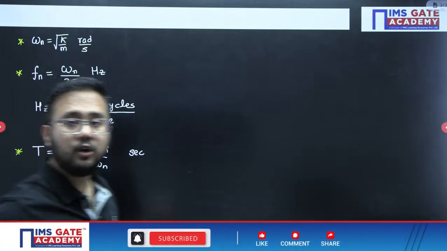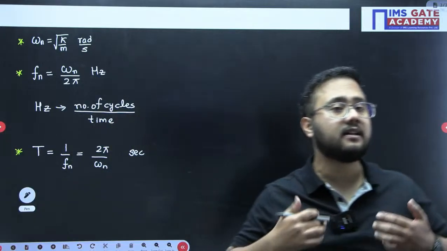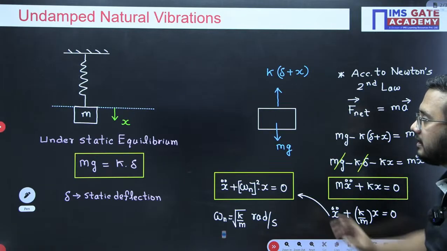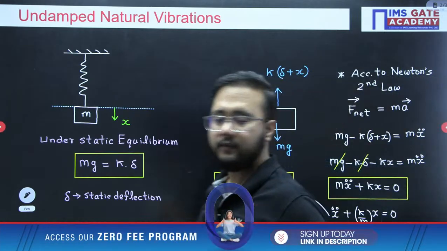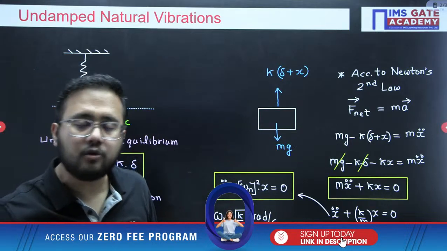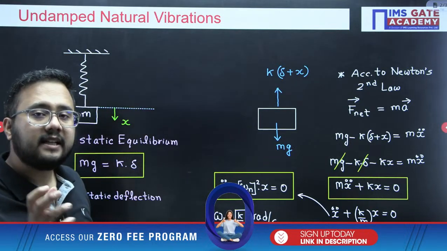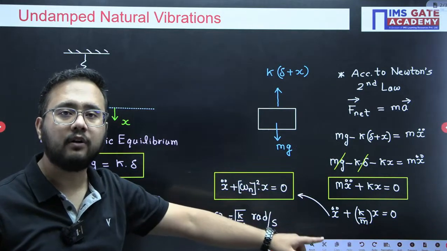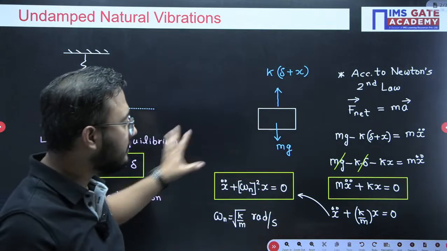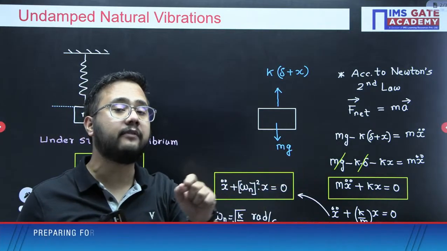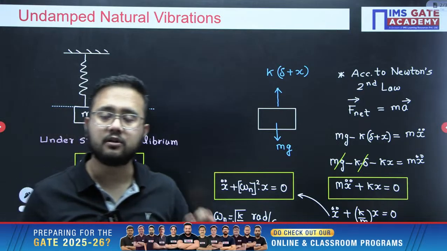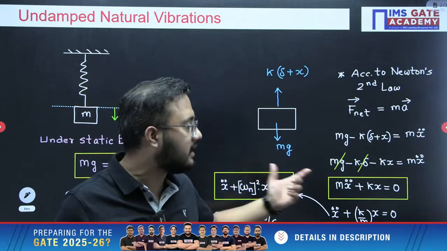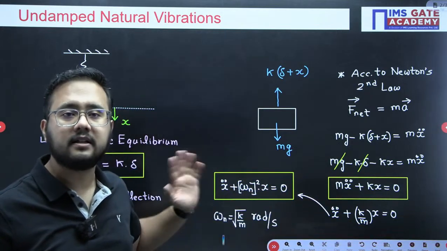Now as I told you, we have to understand the D'Alembert principle also. We have discussed only Newton's second law, but we should also know how to use the D'Alembert principle while writing the equation of motion. That is also very, very important. After this discussion, we will be solving PYQ questions from the vibration topic, and we'll see what the approach should be, how to write the equation of motion and how to get the omega n answer.